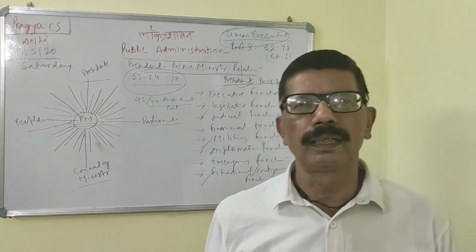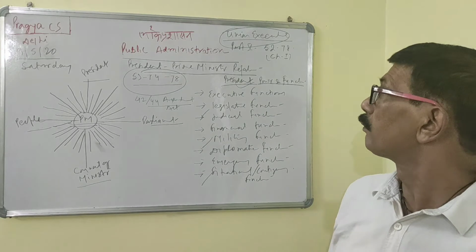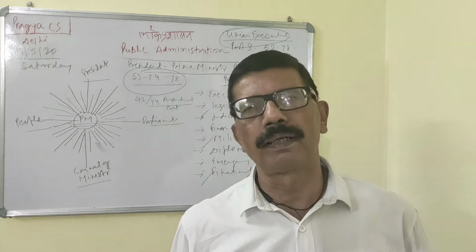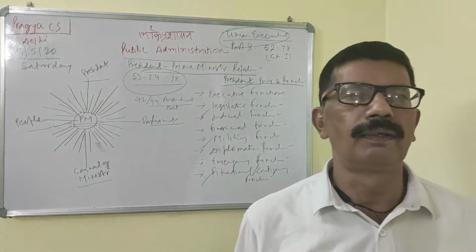This topic comes under Part 5 of the Indian Constitution. Part 5 deals with the union government, having 5 chapters.